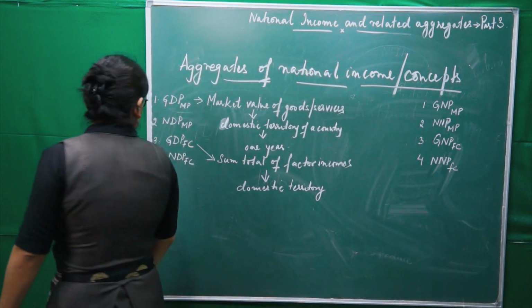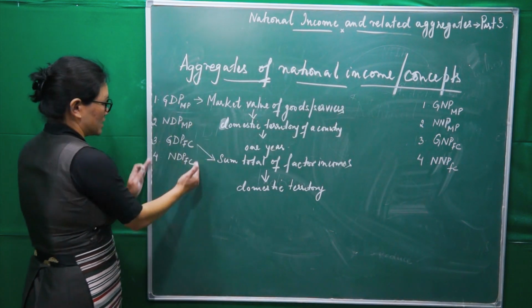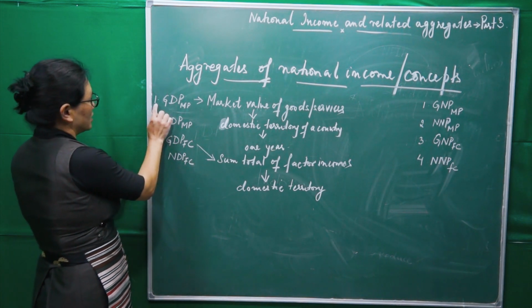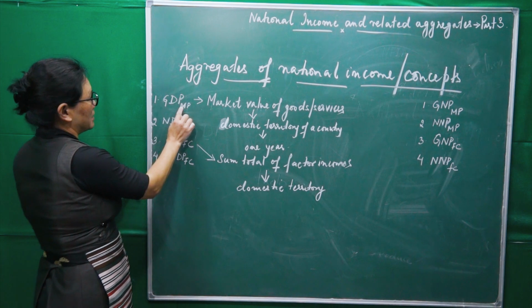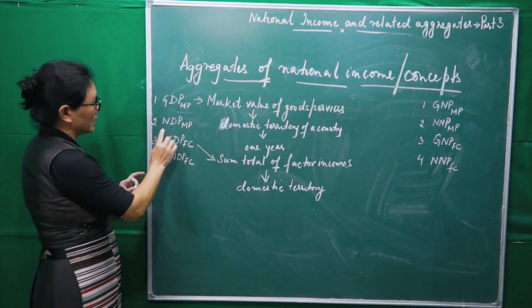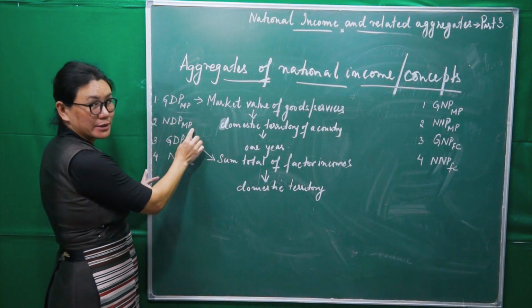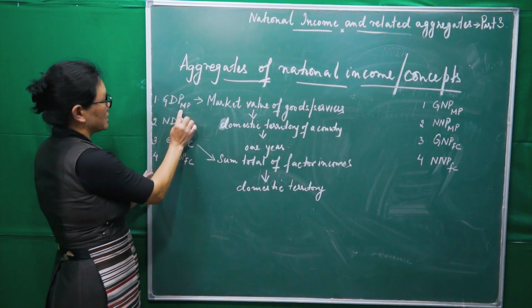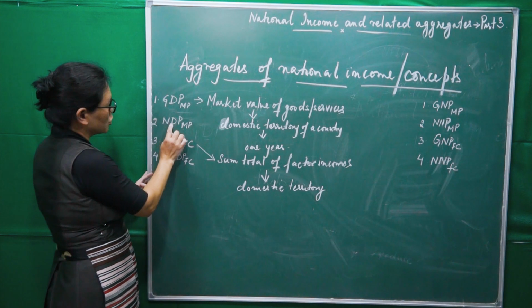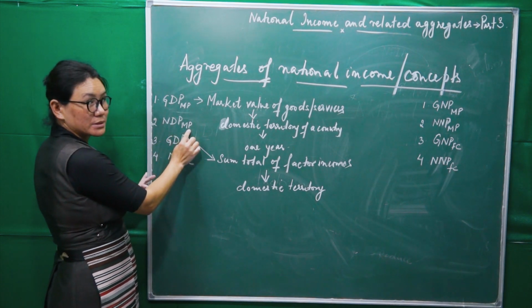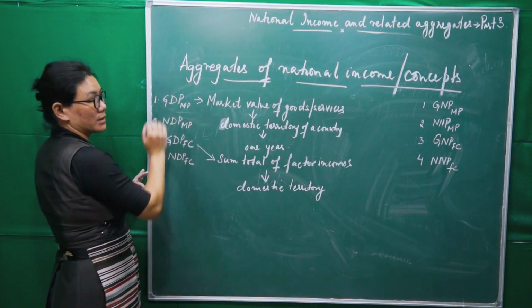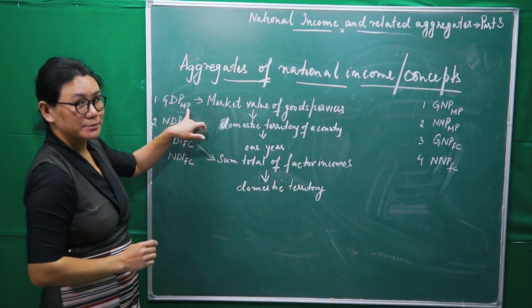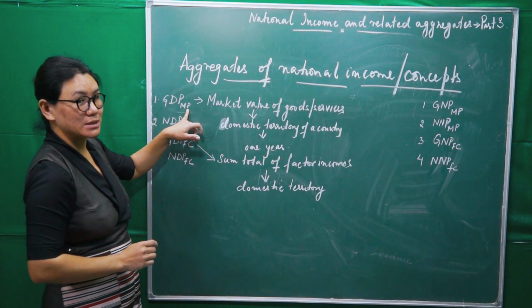So the first one is, this entire is the domestic concept. GDP at market price, NDP at market price, gross domestic product at market price, net domestic product at market price. What is the meaning of this one now? It means market price, the market value of goods and services.